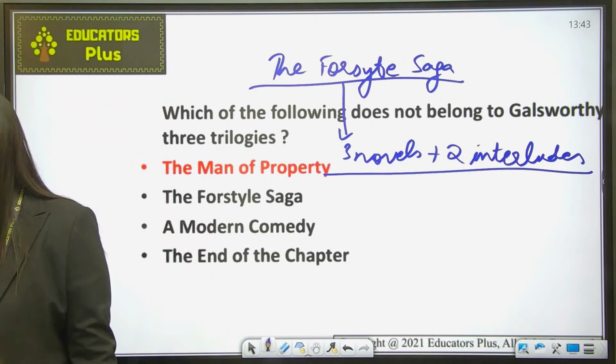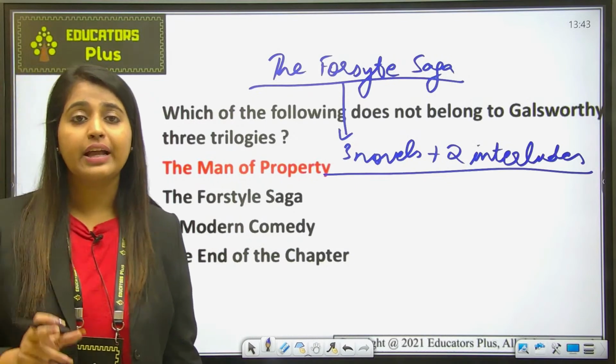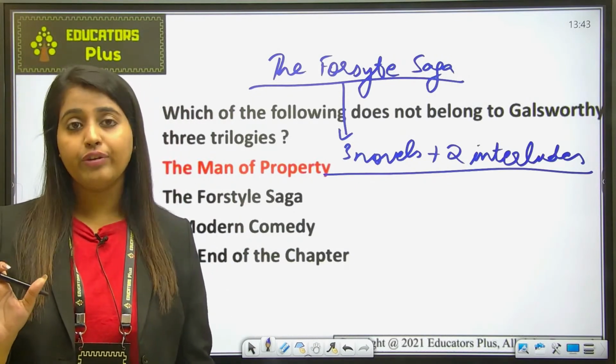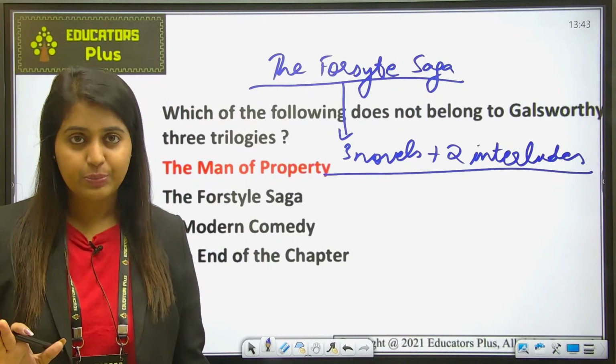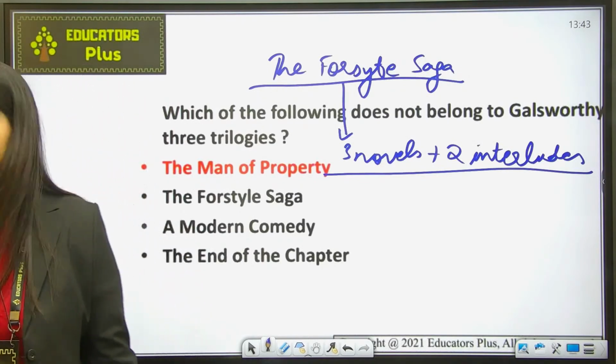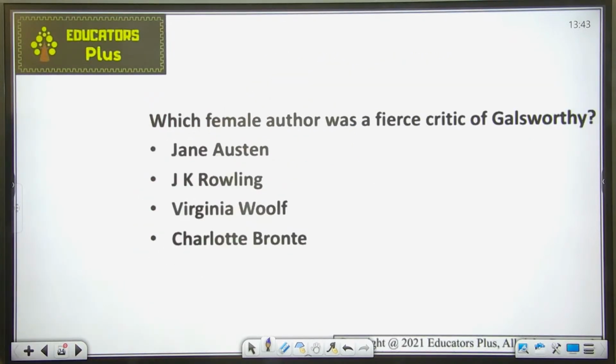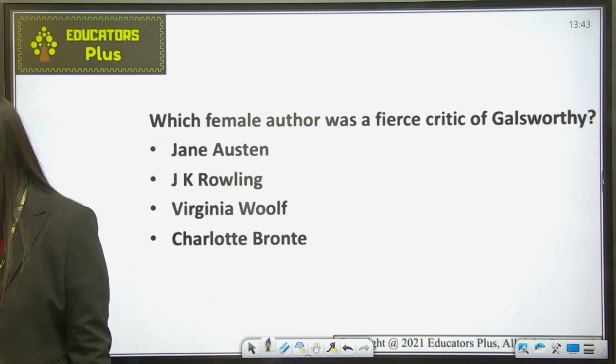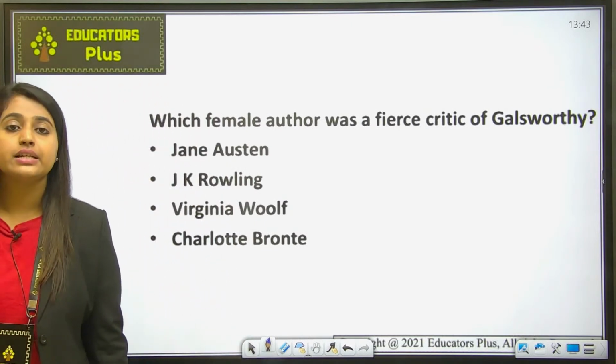So you should remember it, search on the internet, make notes about Galsworthy. These are the only important works of Galsworthy. Please get a hang of it because these are very important from the examination point of view. Okay? So let's move ahead now. Which female author was a fierce critic of Galsworthy? Okay, so you have to tell me which female author criticized Galsworthy.